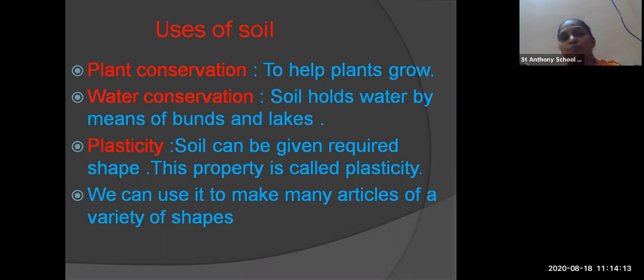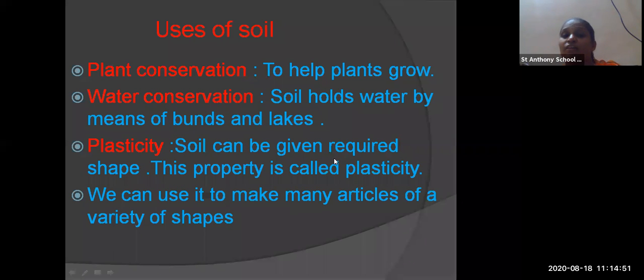The second use of the soil is water conservation. Soil holds water by means of barns and lakes. With the help of barns and lakes, we can conserve water. But for making barns and lakes, what is important? Soil is important. If you make barns, you need soil surrounding it to cover it, and in it you can conserve water. So in soil, water conservation is important.